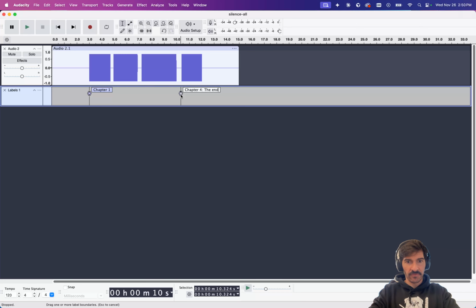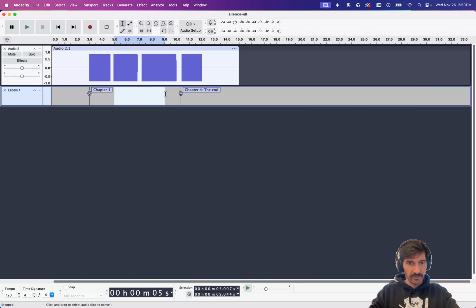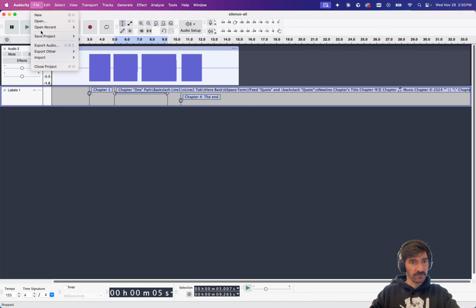the end. And then just to make sure that we did a good job here, I also have a really ugly label string that we're going to put as a span here across the middle, and it's got all sorts of nasty special characters in it. And we'll parse those appropriately, and we should still get a functioning JSON file as our final export. So from here, we can go into File, Export Other. Let's see, maybe I need to select it. We should be able to export the labels.